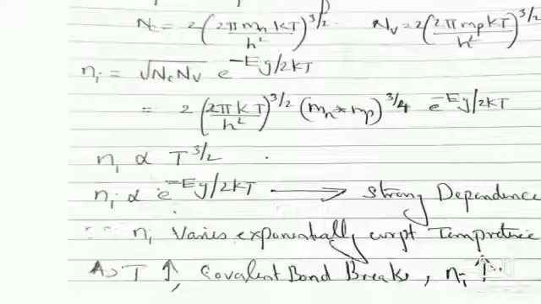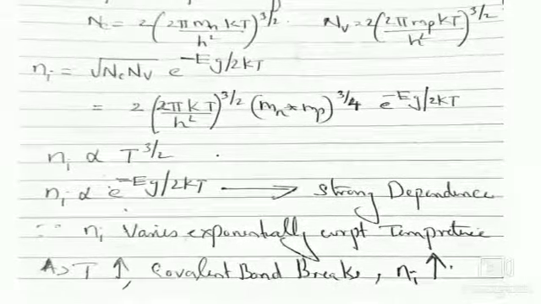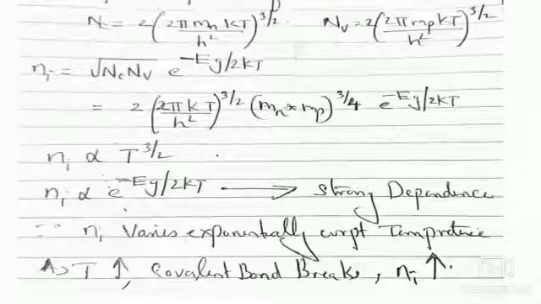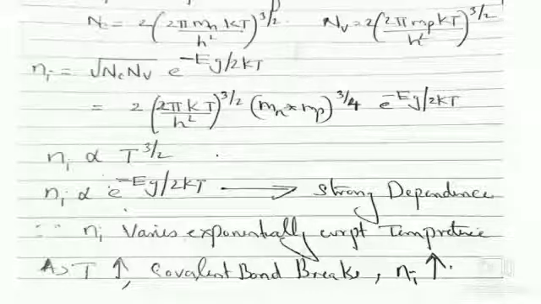Out of these two relations, the second, the exponential variation, is strongly dependent, and ni varies exponentially with respect to temperature. From the expression itself it is understood that as temperature increases, the value of ni increases, because as temperature increases, electrons in the valence band gain energy.